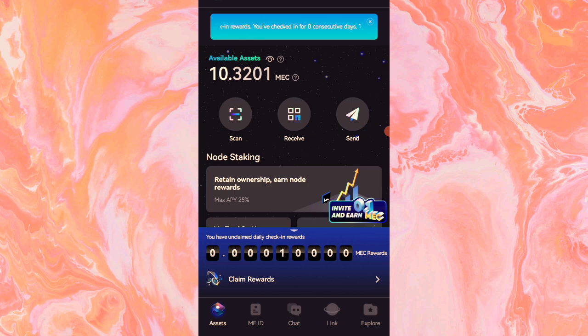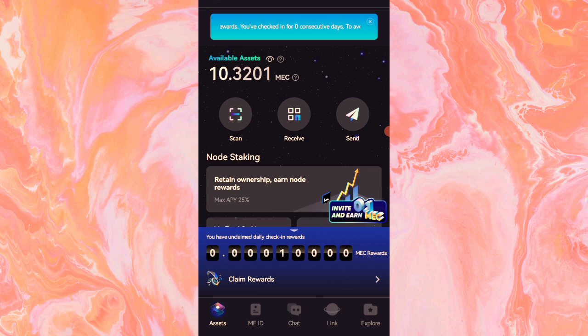I know personally of people that are buying, but the majority of you are not aware that you can sell directly on the platform. So instead of selling to those that will buy at a cheaper rate from you and extort you, it's best you come here to sell on your own at the current trading price, and you earn more, reasonably. So first thing, download the app, sign up, then complete your Me ID.